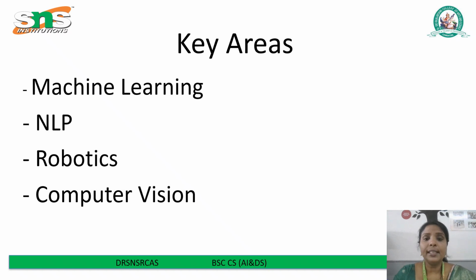Next, we see the key areas of artificial intelligence. The first one is machine learning. Machine learning is the brain behind artificial intelligence. It allows computers to learn from data just like we learn from experience. Instead of programming every step, we feed the system a lot of data and it learns to make decisions on its own.